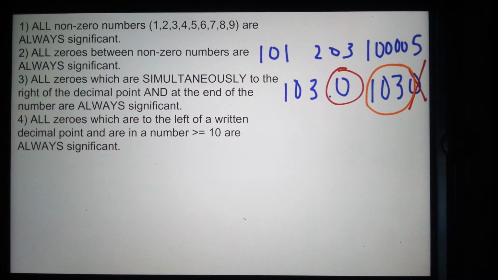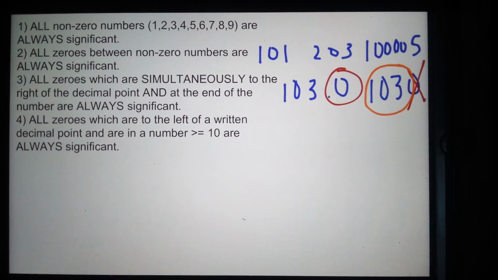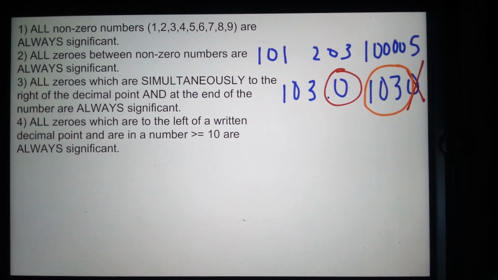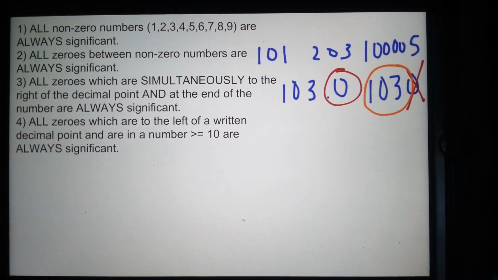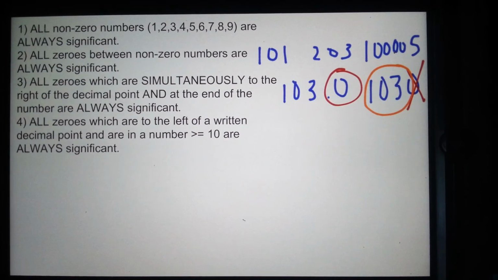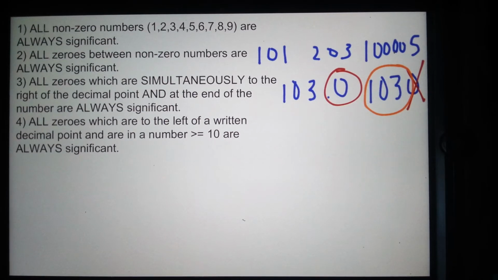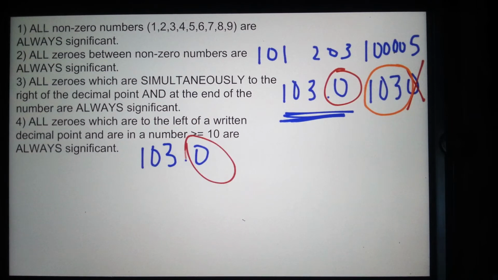And the last rule is that all zeros to the left of the decimal point in a number greater than or equal to 10 are always significant. So you could have a number like this one. You could have 103.0, and this 0 could be significant.